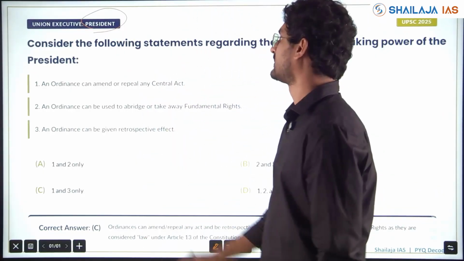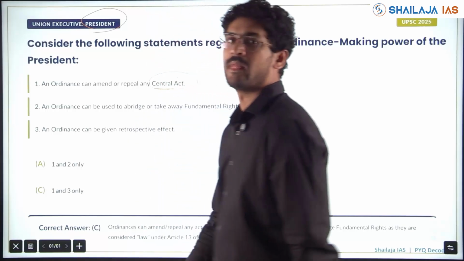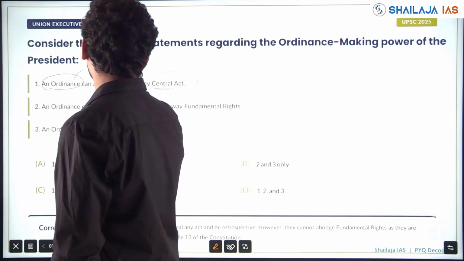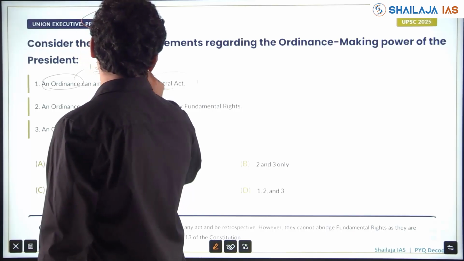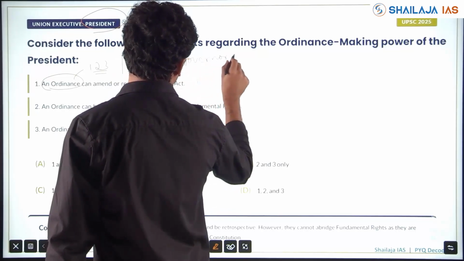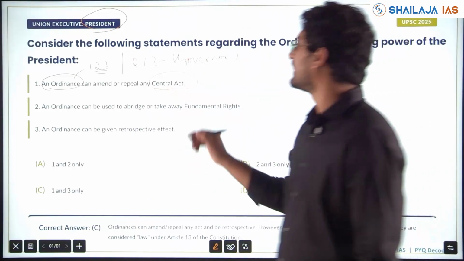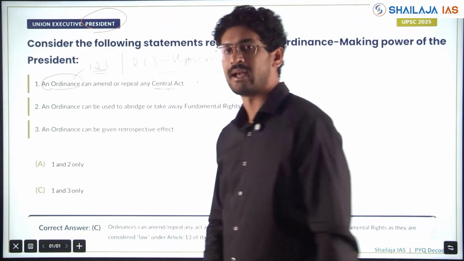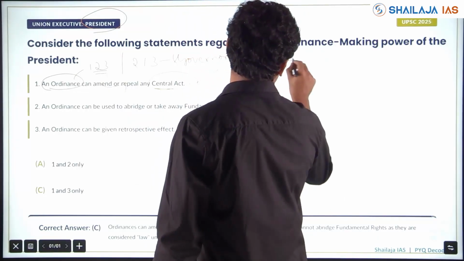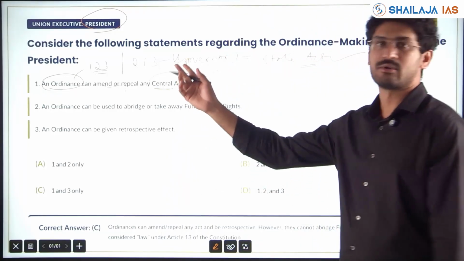Consider the following statements. An ordinance can amend or repeal any central act. What is the ordinance article? Article 123. In the state it is Article 213, where the governor will issue it. Here the President can issue, and normally an ordinance can amend and repeal any central act. Correct. Under Article 123, a Central Act, and under Article 213, any state act, can be amended or repealed by the governor.